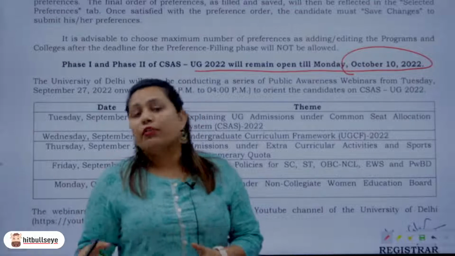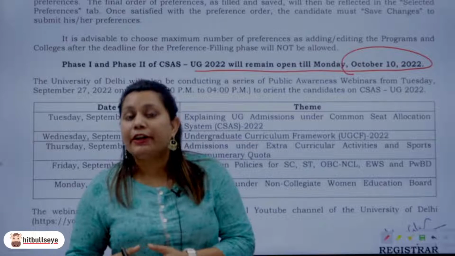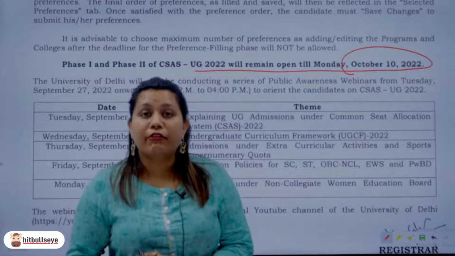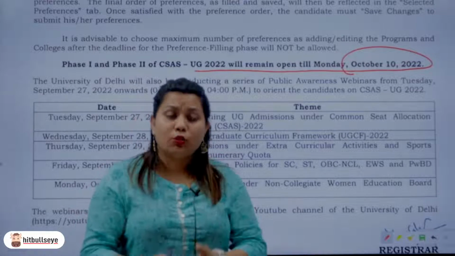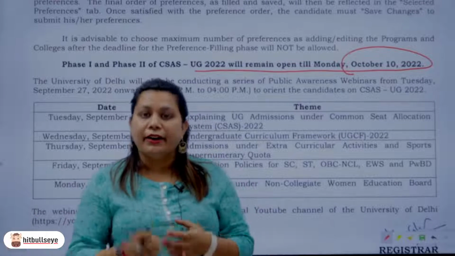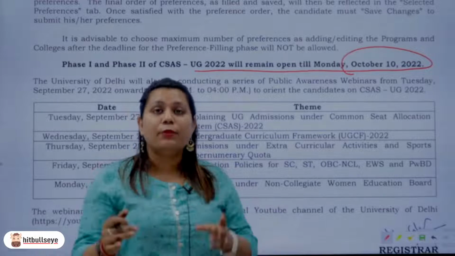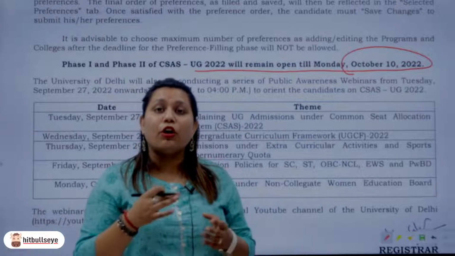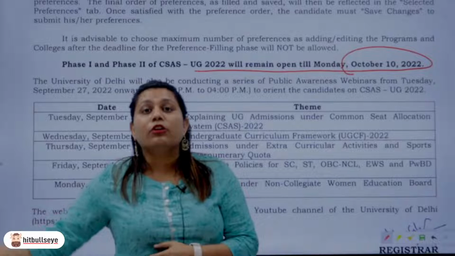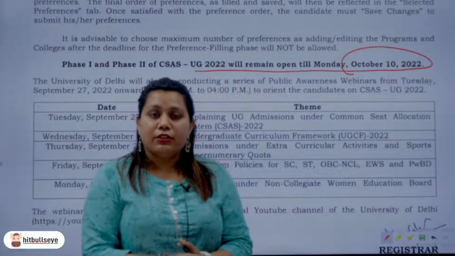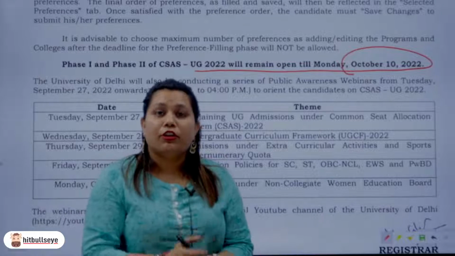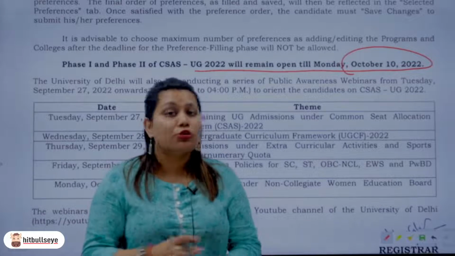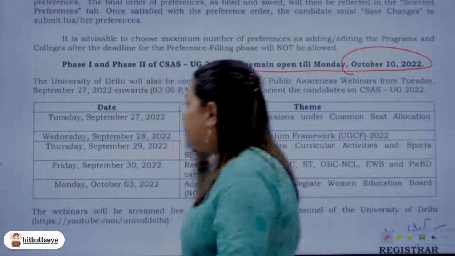Right? Phase 1, so I would suggest that if you have not yet registered yourself under phase 1, please go ahead and do it today. Okay, because your phase 2 is going to take a lot of time, and until and unless you have the portal opened in front of you, you would not know how to go ahead and work with it, right? So fill in your preferences carefully, and go ahead and fill in your phase 1 right now. Register yourself for phase 1 right now. Do not delay it. All right.